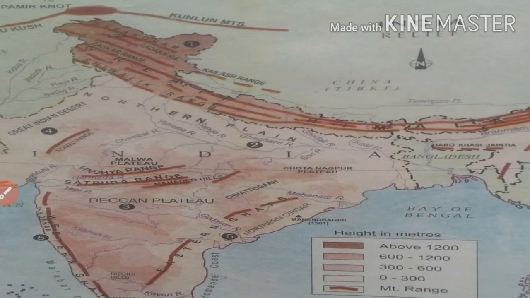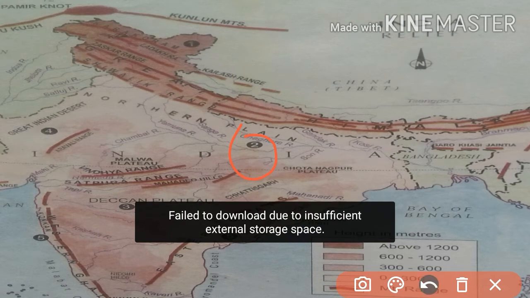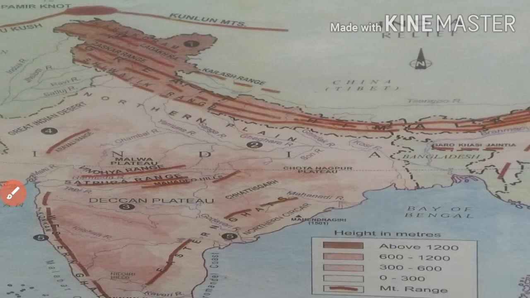The northern plain has been formed by the interplay of the three major river systems, namely the Indus, the Ganga and the Brahmaputra along with their tributaries. If you see this image, we can see these rivers.